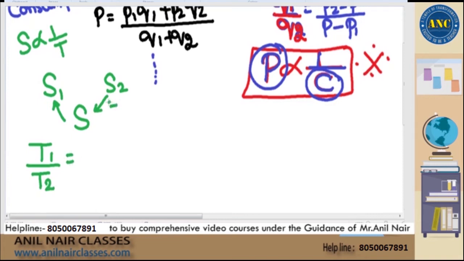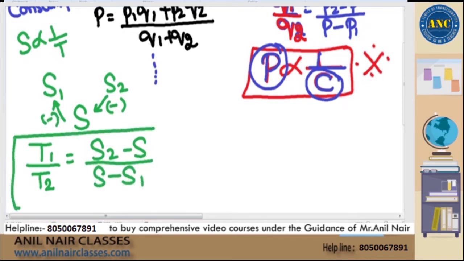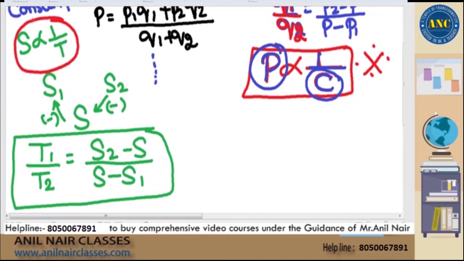This is given by S2 minus S divided by S minus S1, where S is nothing but the average speed, which we have discussed in our time, speed and distance topic. Very, very important point, sir. Whenever any two parameters are inversely proportional to each other, you allocate one parameter, you will get the ratio of the other parameter. I hope everyone is clear with the concept.